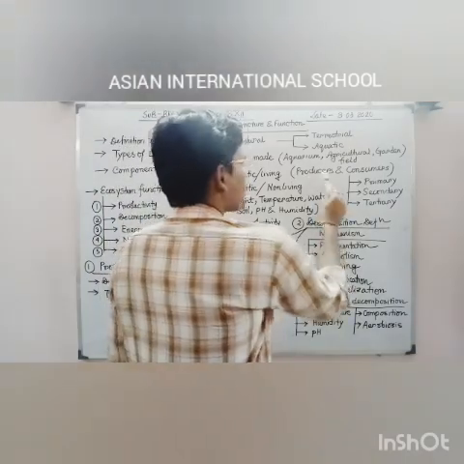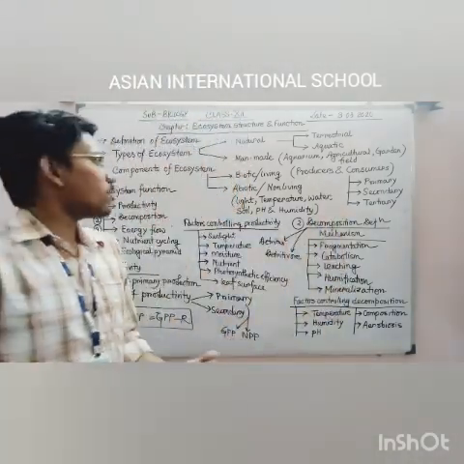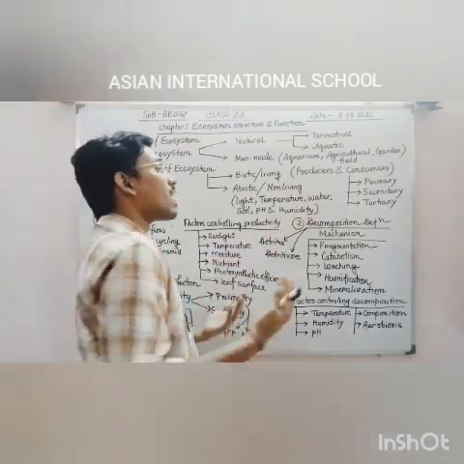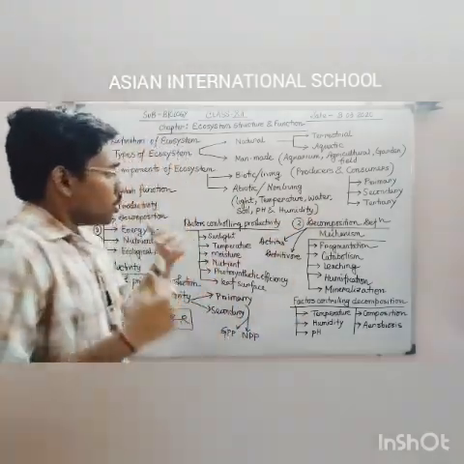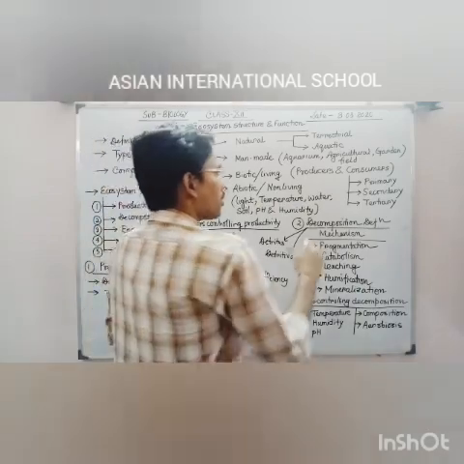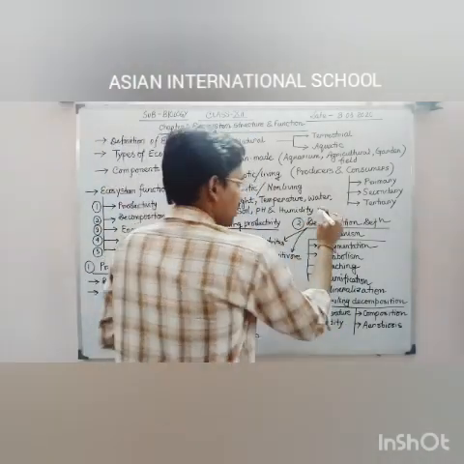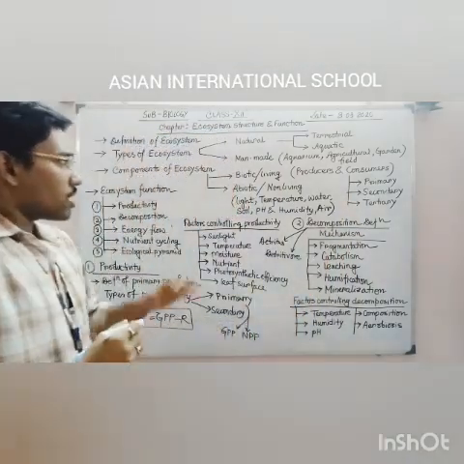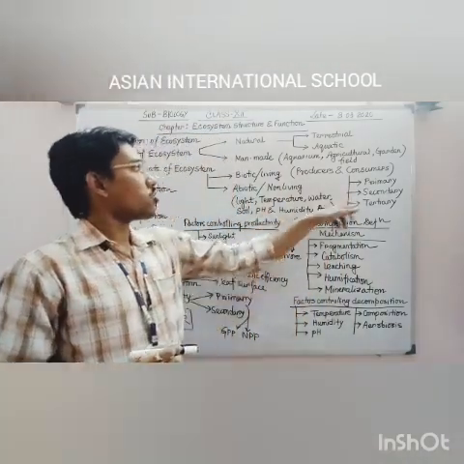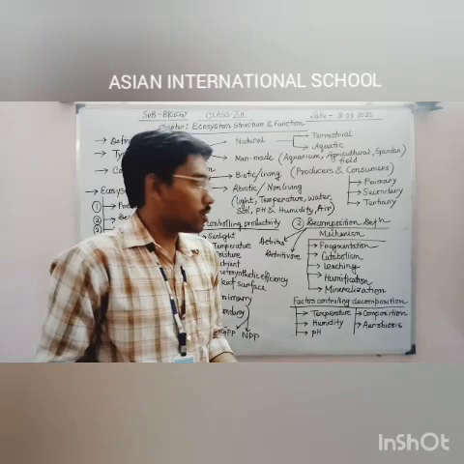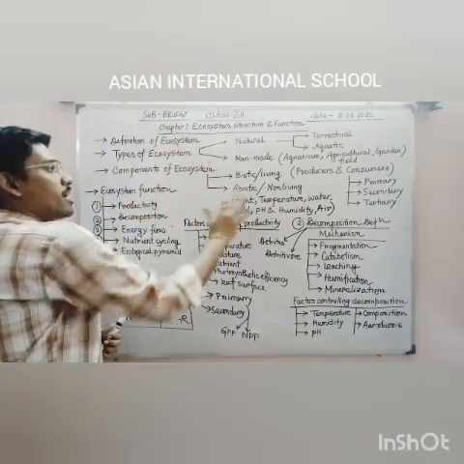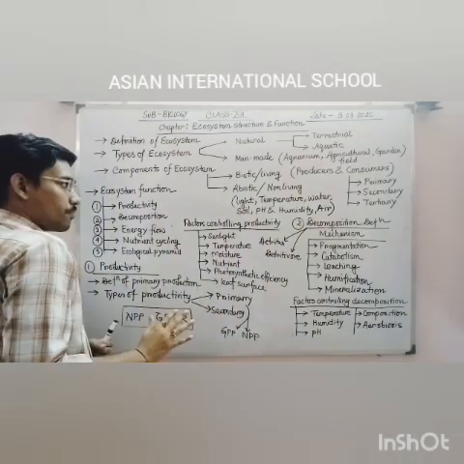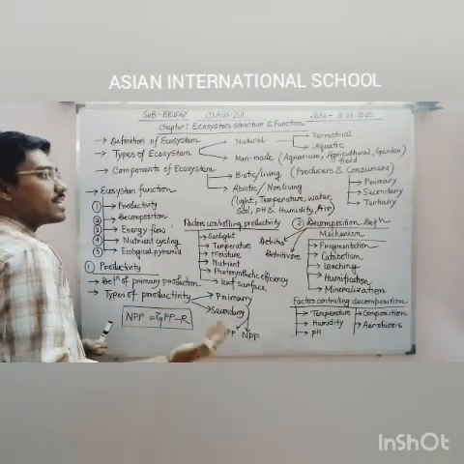If you think, producers means plants. If they will not get the light, the water, the carbon dioxide, if they will not get these substances, how will they survive? That's why I am also including air here. If they are not obtaining these factors, how will they survive? It's not possible. So that's why abiotic factors are also a very important factor for any kind of ecosystem, for maintaining and retaining that ecosystem.